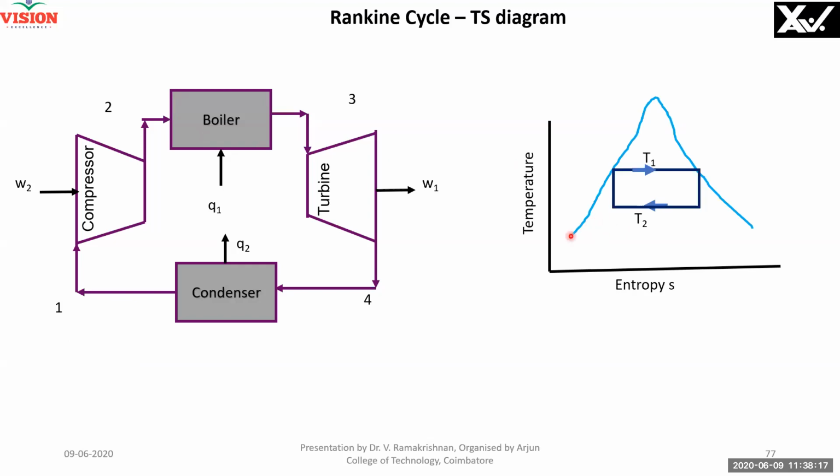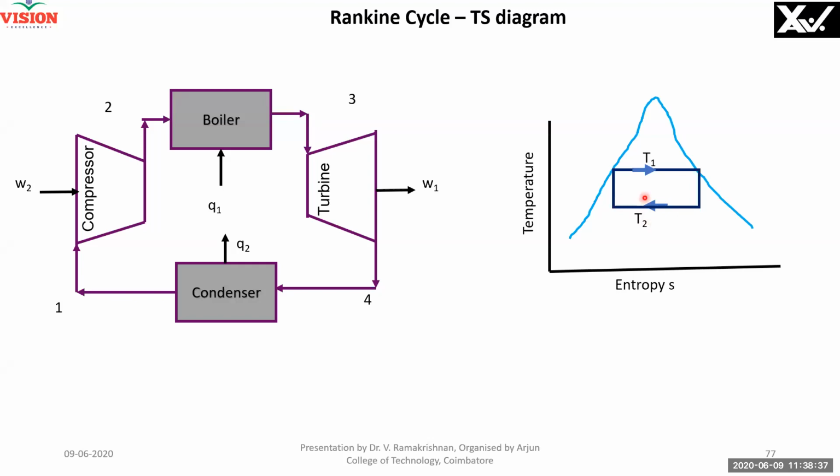So this is a saturated line here, saturated liquid and saturated vapor here. Please note, the boiler is on top, so the heat added line is on top. The condenser is at the bottom, so the heat rejection is at the bottom. The turbine is on the right, therefore expansion is on the right. And then compression is on the left. You know the direction here.